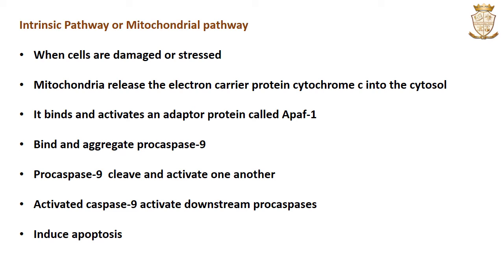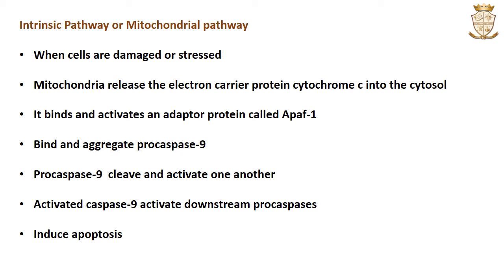P53 also activates other genes which contribute to apoptosis and genes that lead to increases in reactive oxygen species. The reactive oxygen species, or ROS, lead to oxidative damage to the mitochondria. As a result, the mitochondria are induced to release the electron carrier protein cytochrome C into the cytosol.